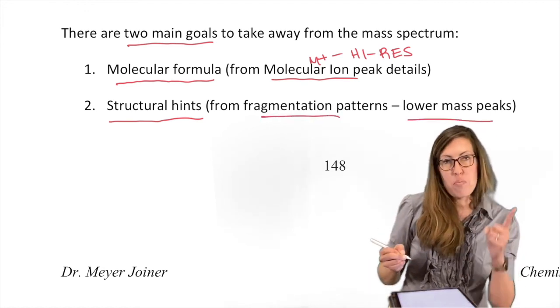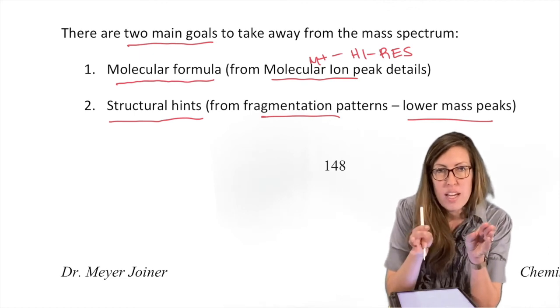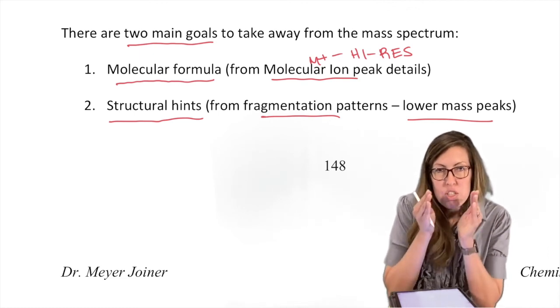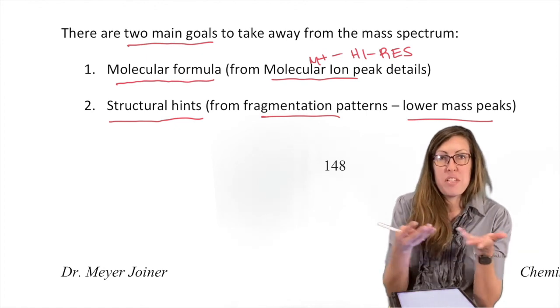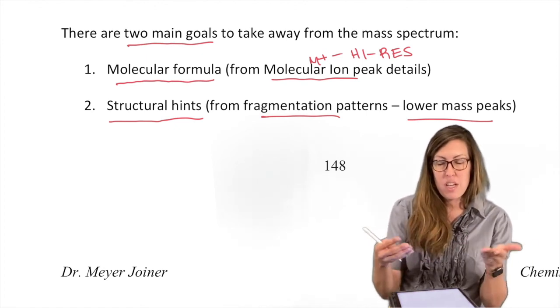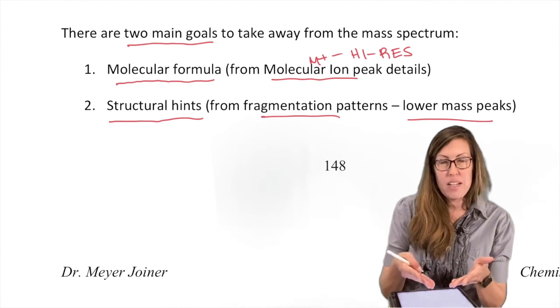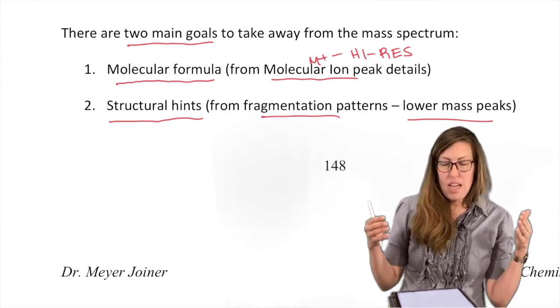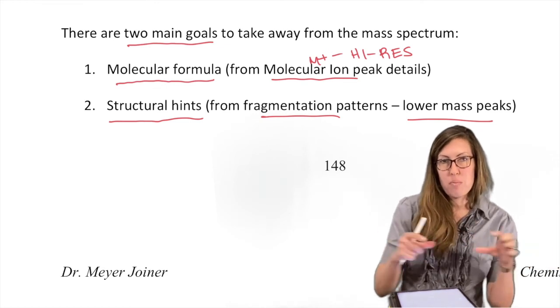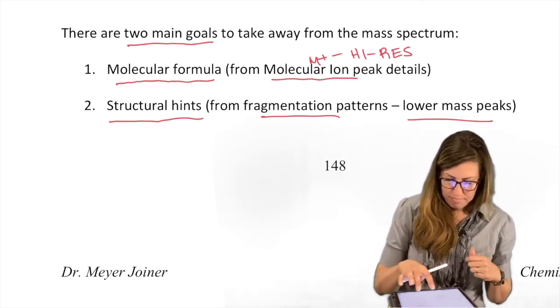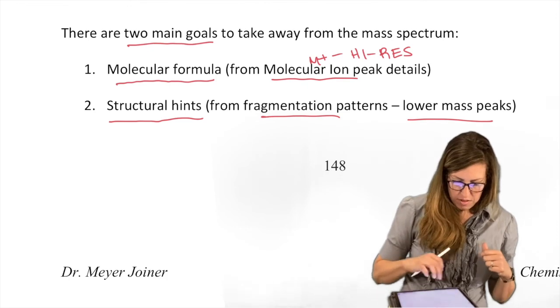We look at the M+ region and zoom in on everything going on in just that region. That gives us the molecular formula, because that's where it's intact. That would have the mass of the whole thing. Then when we're done with that, we zoom back out and look at all the other peaks, and those give us the fragments, which are the pieces we could put back together. Okay? Let's put that in action.